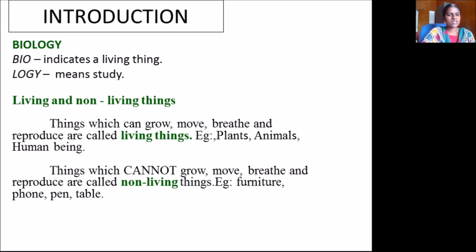The things which can grow, move, breathe and reproduce are called living things, and the things which cannot grow, move, breathe, and reproduce are called non-living things. Okay. So examples for living things are plants, animals, human beings, etc. Similarly, examples for non-living things are furniture, phone, pen, table, etc.